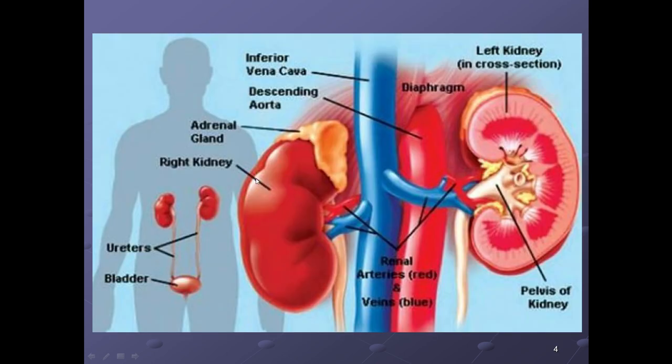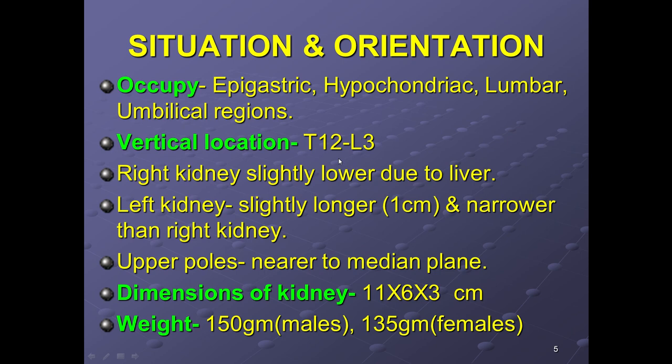Now here are the kidneys, the right kidney and the left kidney, and we can see what is overlying the kidney, the adrenal gland or suprarenal gland. Now let's study the situation. Let's get the orientation of the kidneys. Where do they lie? The kidneys lie in which regions? Epigastric, hypochondriac, lumbar and umbilical regions. You very well know the various regions, right?